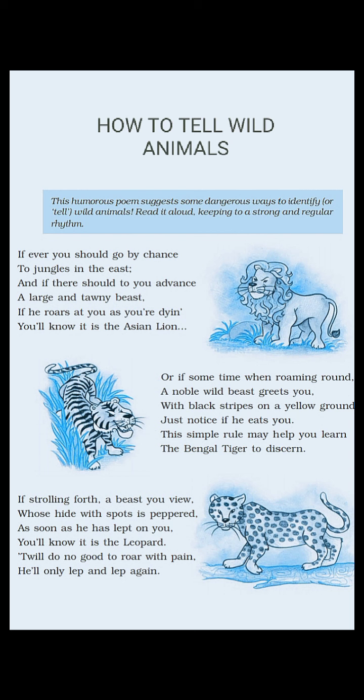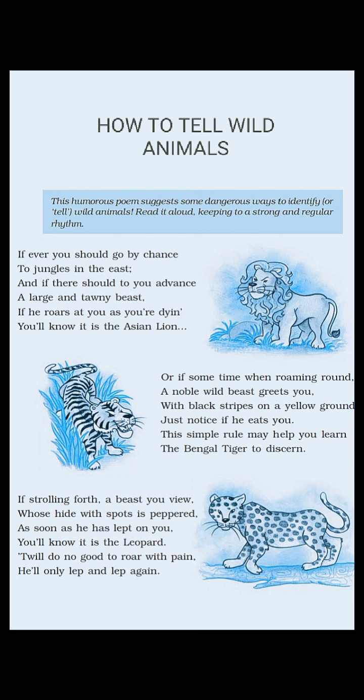So if you come across an animal that is very big in size in the eastern side of the jungle, then you will get a very large sized orange brown colored beast. And if he roars, if he creates a sound as if you feel like you are dying, meaning your end is near, then you will know that it is the Asian lion.